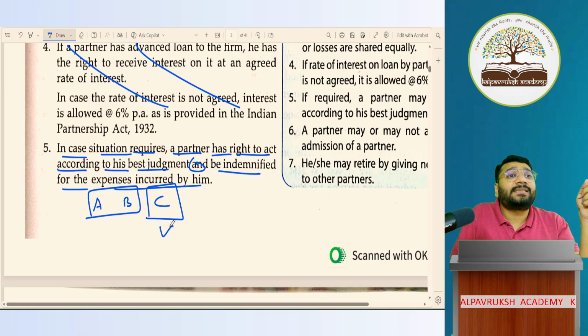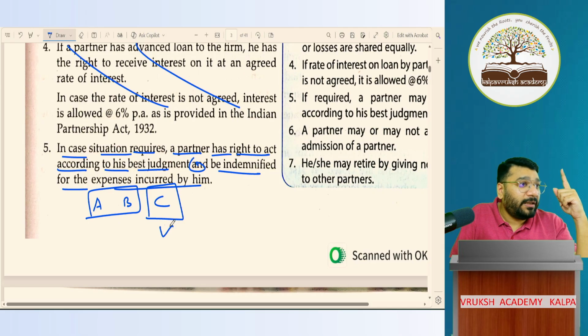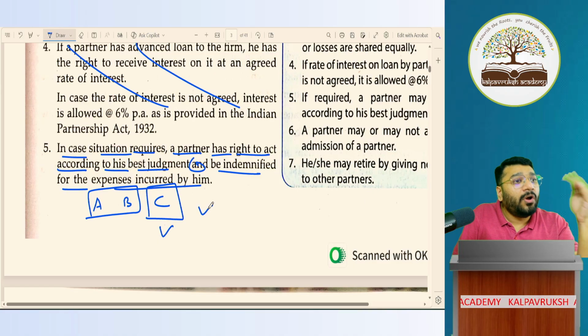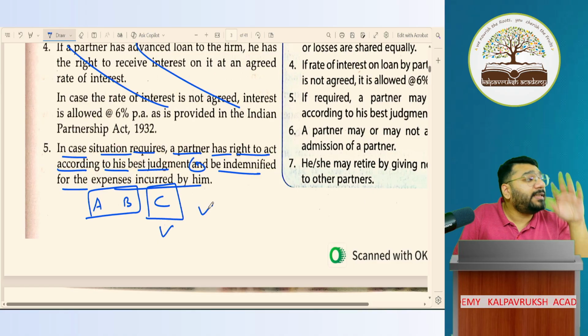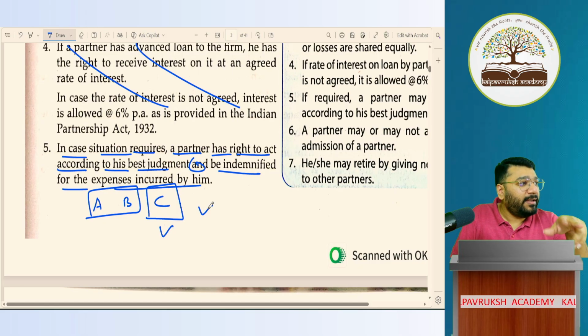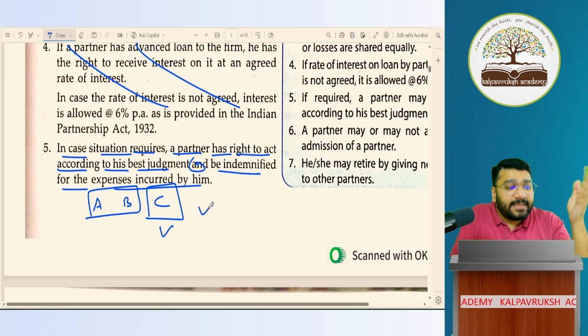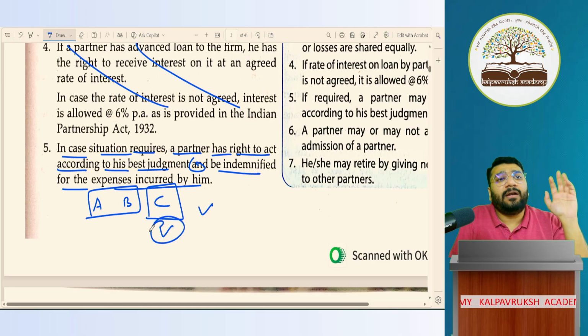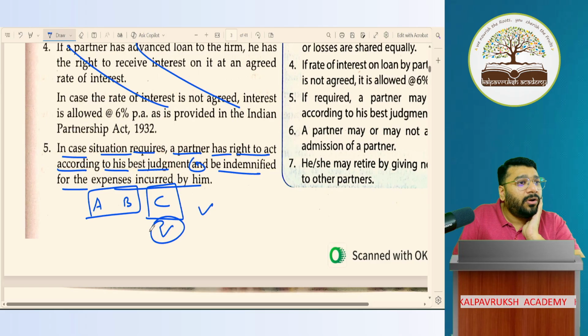C took that staff to the hospital. He has done some expenditure on behalf of that staff. Or imagine the staff fell in the office itself. While walking on the stairs, he or she fell and got a fracture. Let's suppose. Now, C said, okay, we will make the payment from the firm side. Got it, not got it?